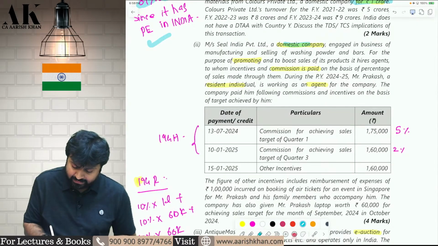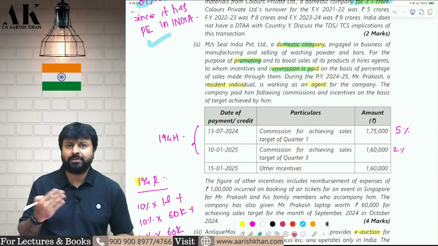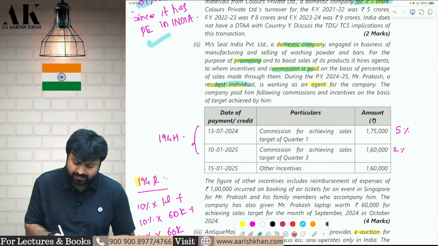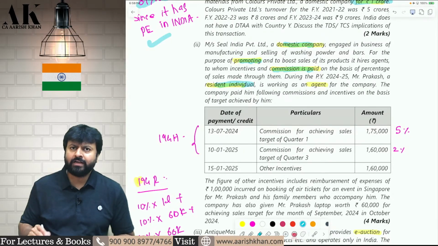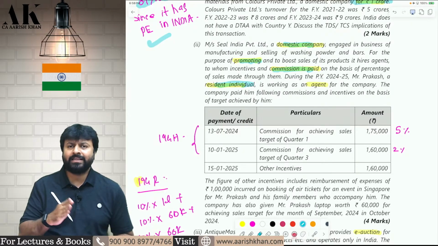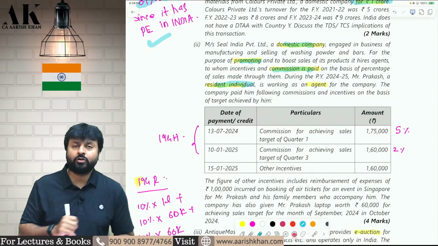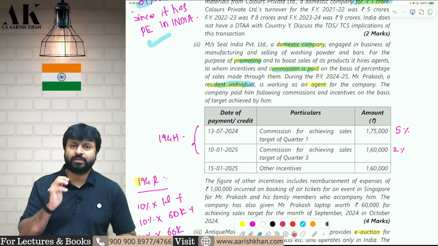A domestic company is doing some promotion of business and for that purpose it is making some payment of commission to a resident individual. Now, if you are making any payment of commission, 194H will be applicable. Remember, the rates have been changed from 1st of October. Till 30th September, under 194H the TDS was 5%, and from 1st of October the 194H TDS rate is 2%.